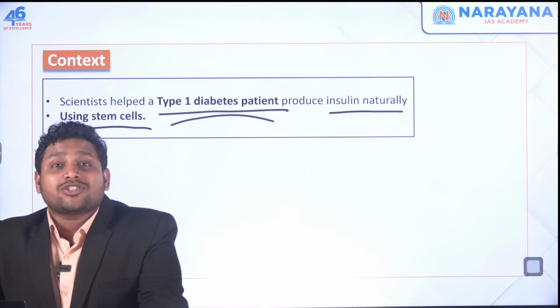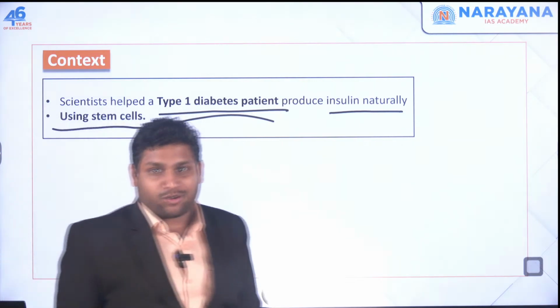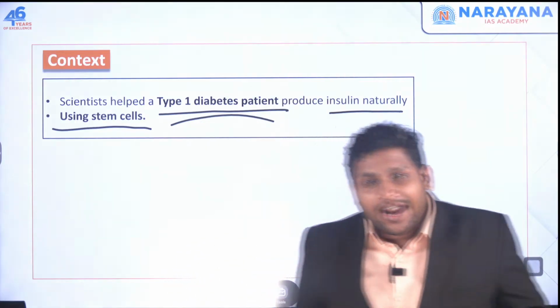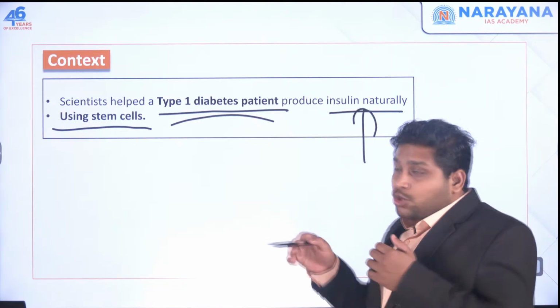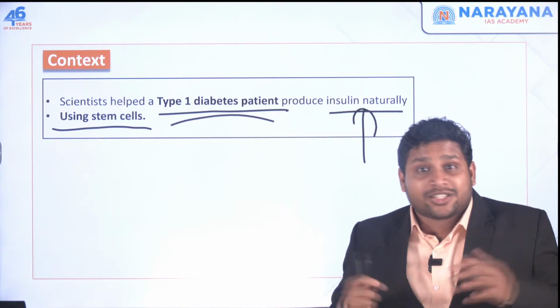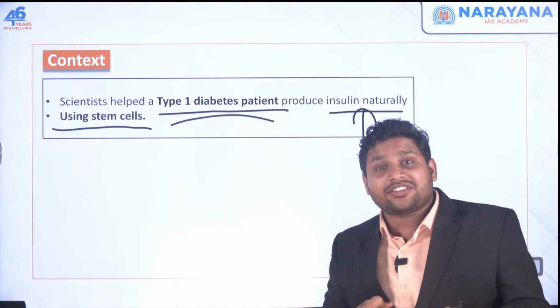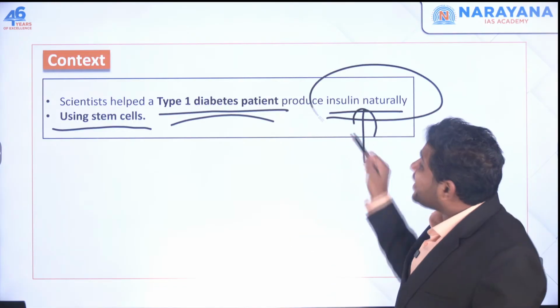They have died because the immune system has attacked them. And in such a person's body, scientists are now in a position to produce this insulin naturally. It's not like we have to give an injection every single day. Now you can do it naturally.